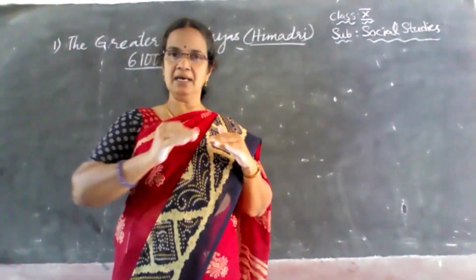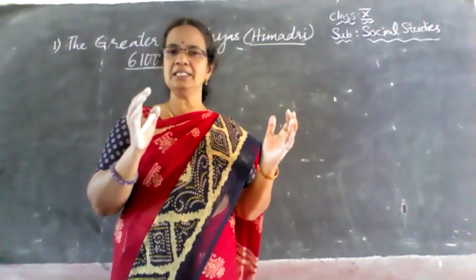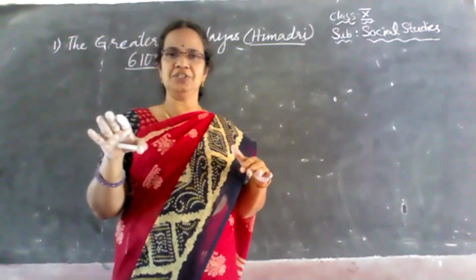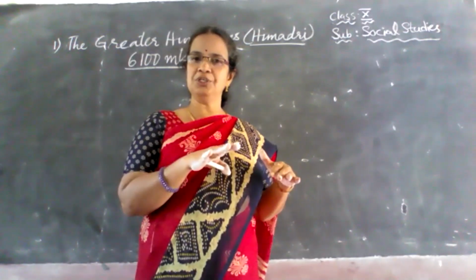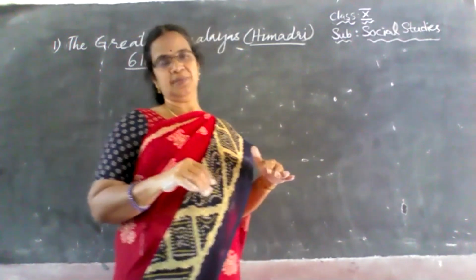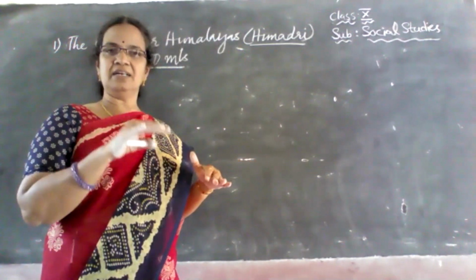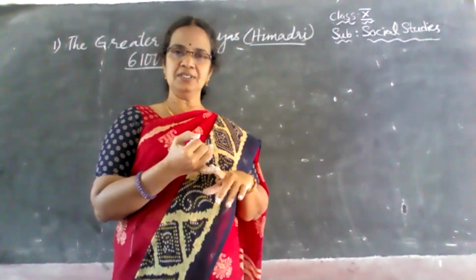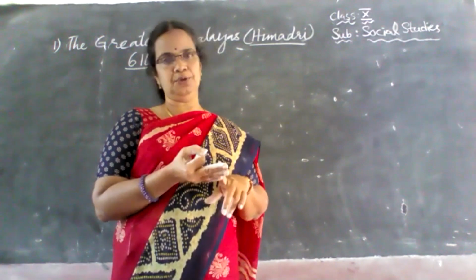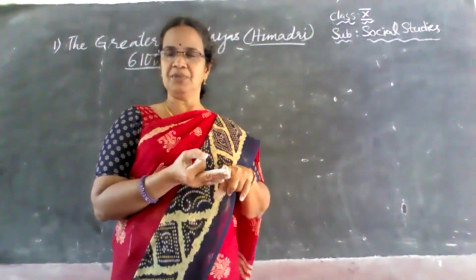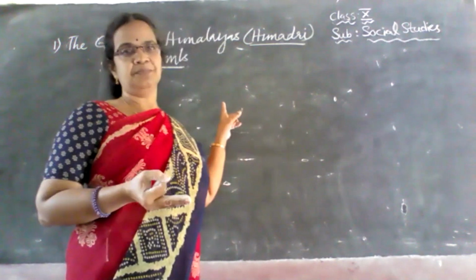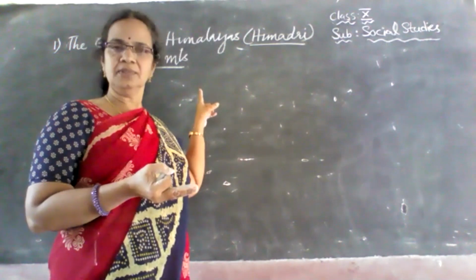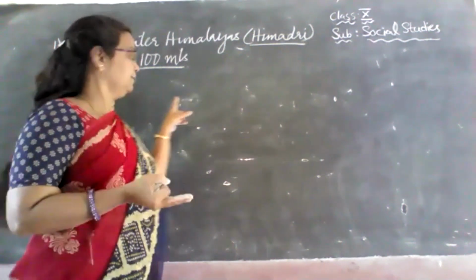Glaciers are very big moving ice blocks, and these glaciers lead to the formation of the perennial rivers. The three great perennial rivers which are known to all of us are the Ganges, the Indus, and the Brahmaputra. They have their origin in the Himalayan mountains. These glaciers are responsible for the formation of the perennial rivers.